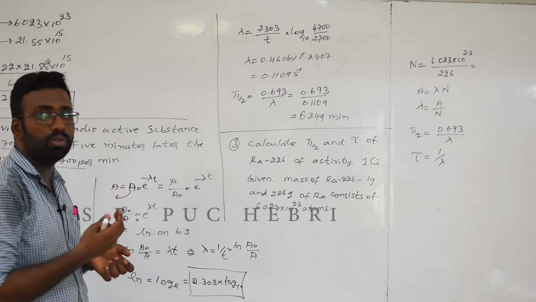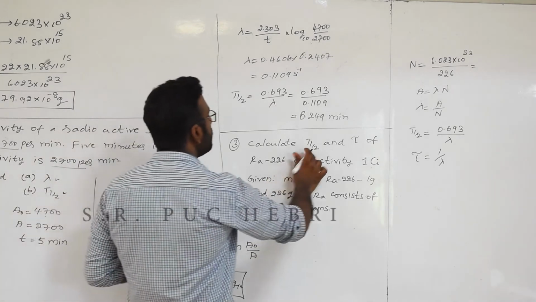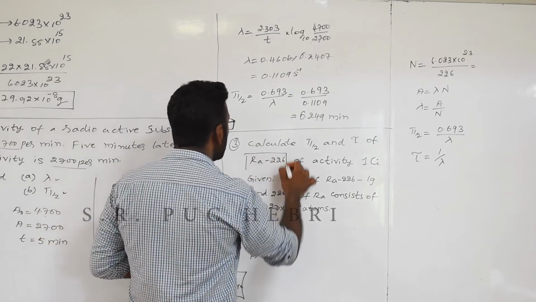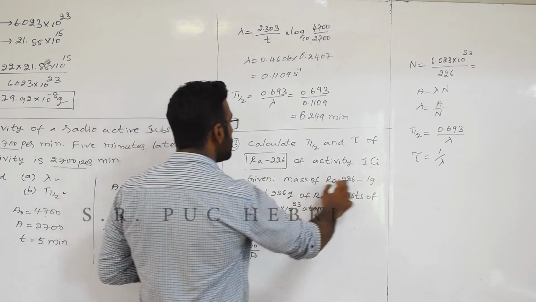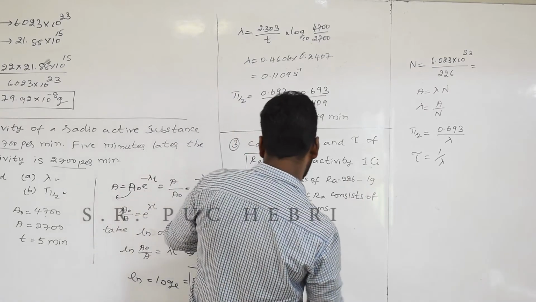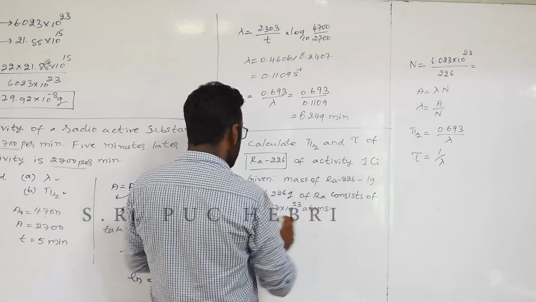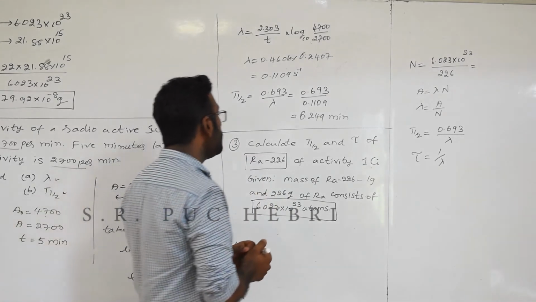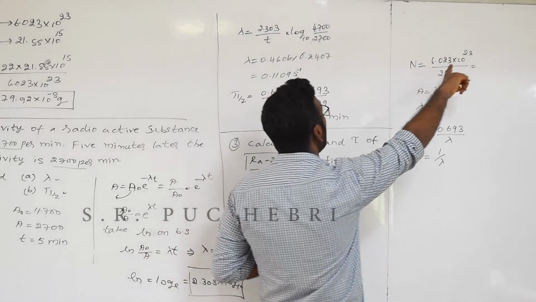Problem number 3. So try to do the problem, solve it without referring to the class. You can solve it on your own using a calculator and a logbook. The third problem: calculate t half and mean life of radium 226 of activity 1 Curie. So what we are given with: mass of radium 226 is given to be 1 gram, and 226 gram of radium consists of Avogadro number of atoms. So this is given. Now first you have to find out the number of atoms.